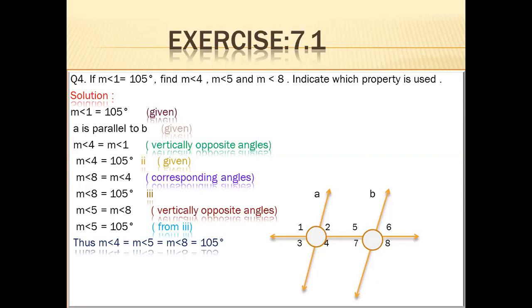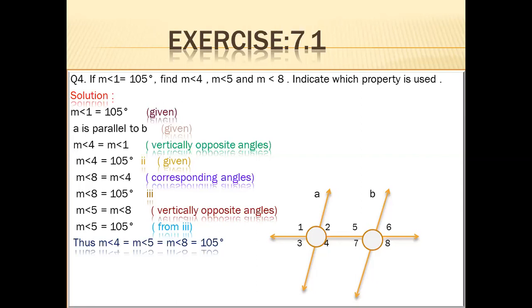Now it is the turn of angle 8. What is the relation between 4 and 8? We can also take 4 and 5. If you take 4 and 5, which type of angles are they? They are vertically opposite.